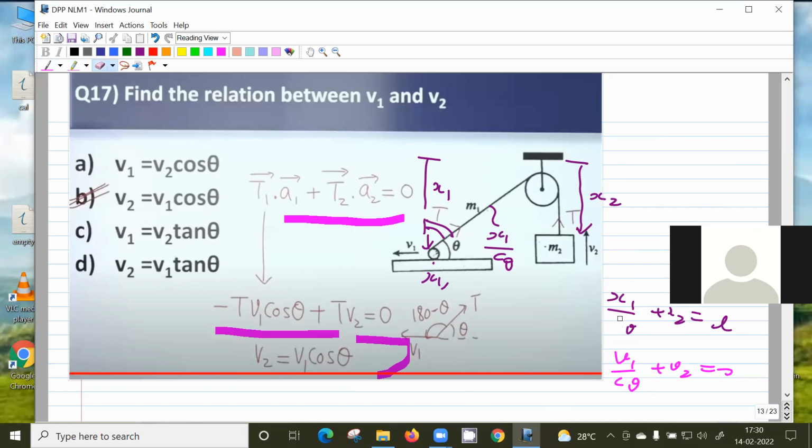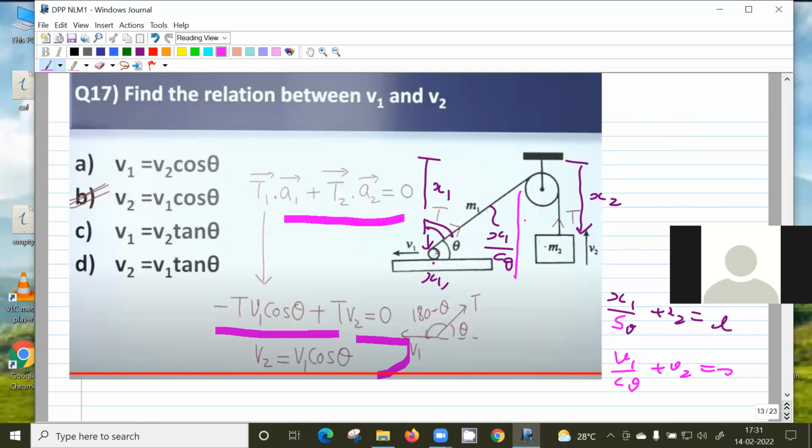Sorry, theta is also a function of time. Theta is going to change with time. So this thing is sine theta, and I can write this length differently.